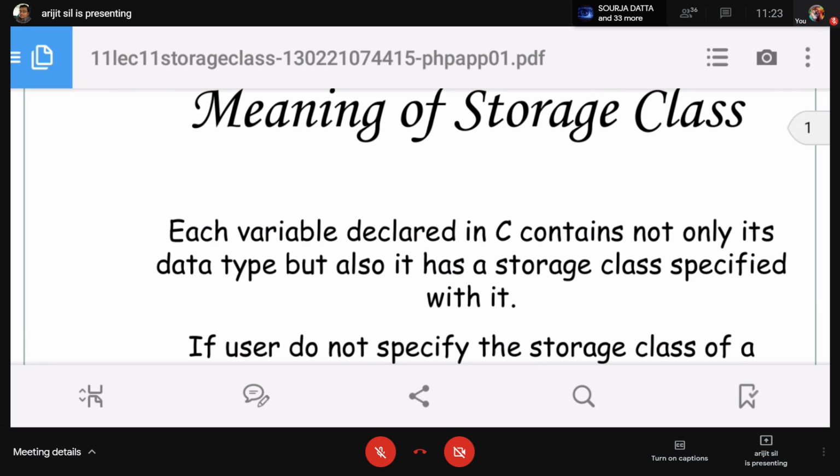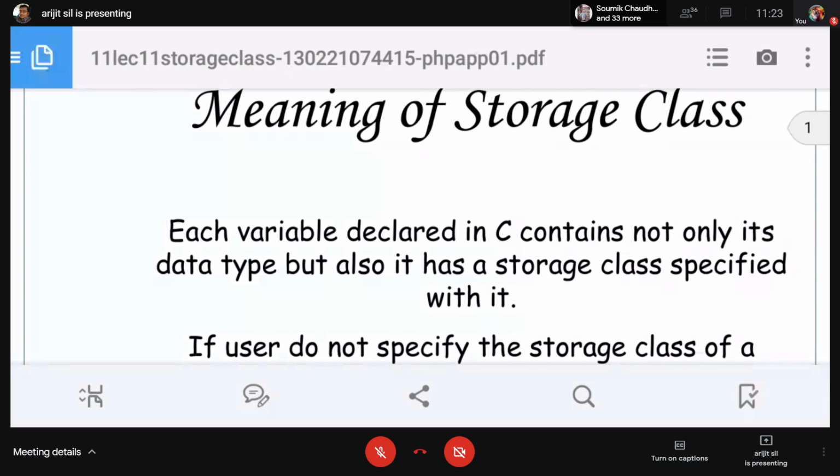The storage class is used to define the scope and lifetime of a variable. When we declare a variable, every variable has a scope. That means purpose. Why do we declare this variable? Each and every variable has a purpose for declaring it. So that is the scope. And lifetime means how much time it will be alive. The variable continues up until the program is running. That is the lifetime of each variable.